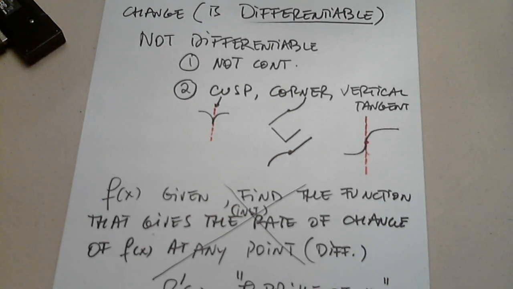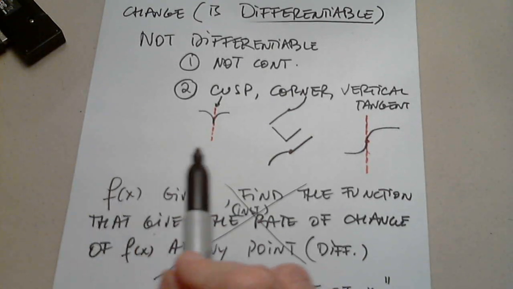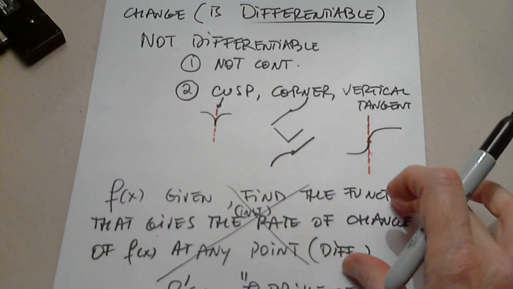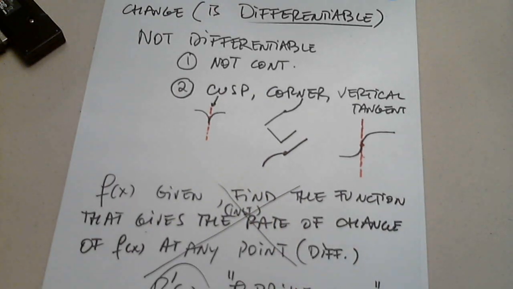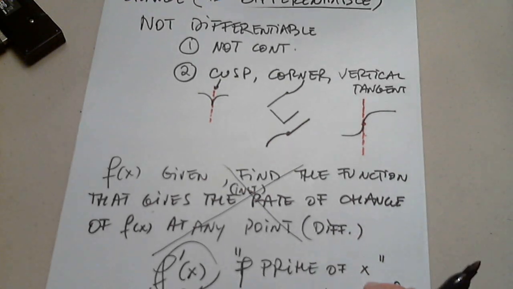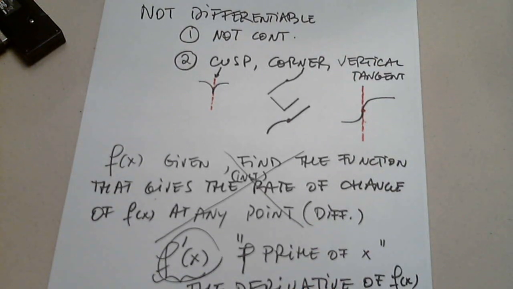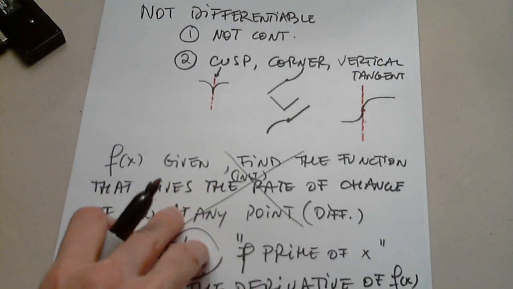F prime. When we say f prime, we mean the function that gives the instantaneous rate of change of the f of x at any point. But again, this is too long. We call it f prime. Or if you don't want to call it f prime, you can call it the derivative of f of x, or the first derivative of f of x. Okay, how do we find it?